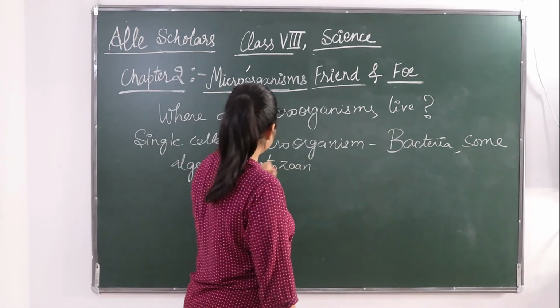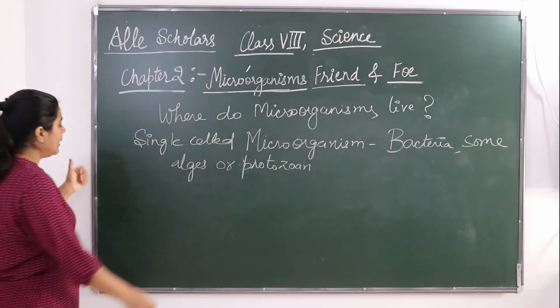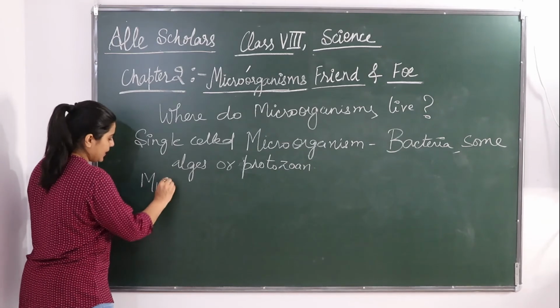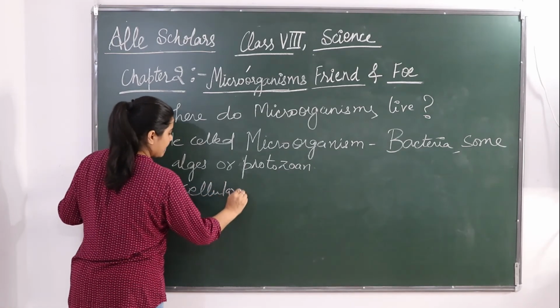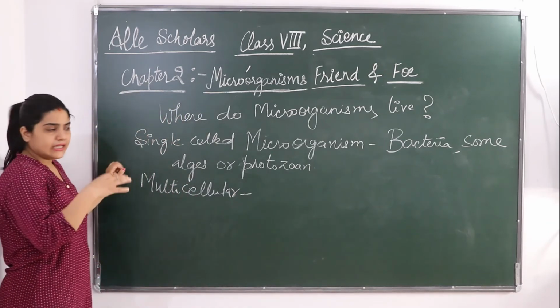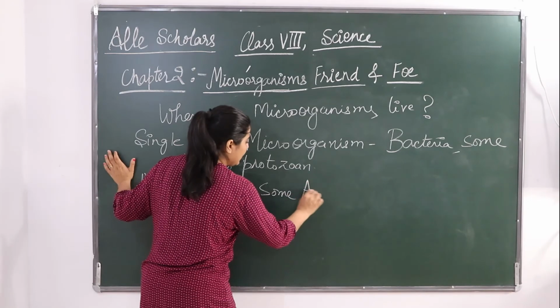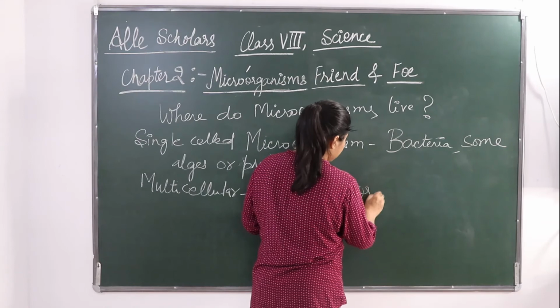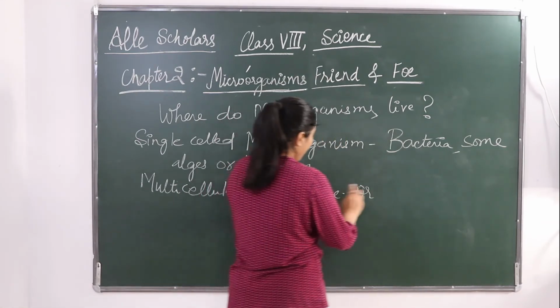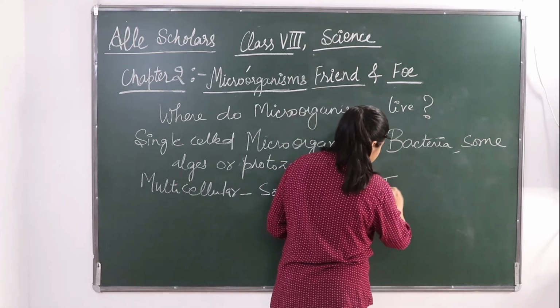ठीक है. तो ये तो सिंगल सेल माइक्रो ऑर्गेनिज्म की बात होगी. अब देखते हैं कुछ मल्टी सेलुलर ऑर्गेनिज्म जो हैं. मल्टी सेलुलर में then again some algae are multicellular. I have already told you that some algae can be unicellular or multicellular, or there is fungus.